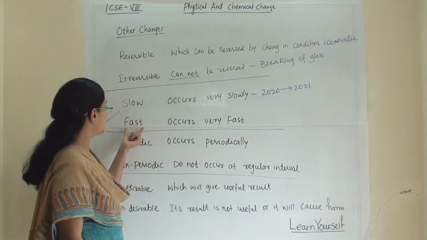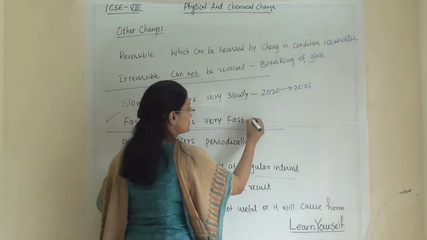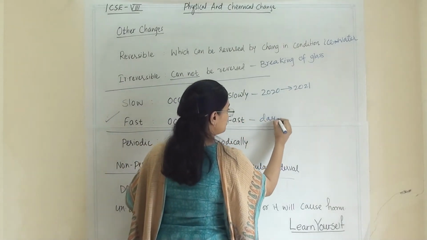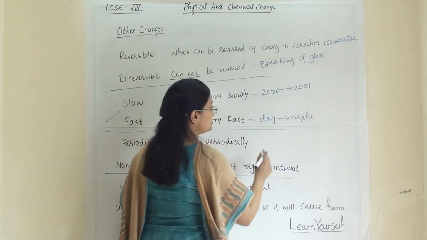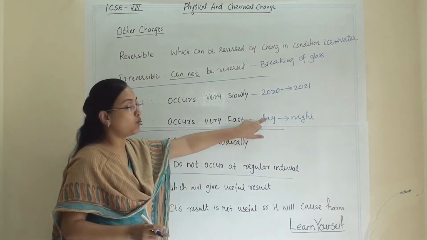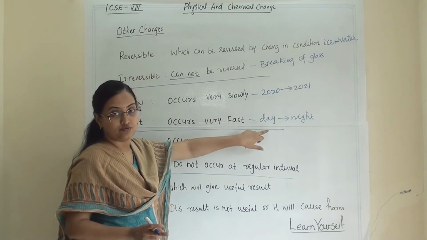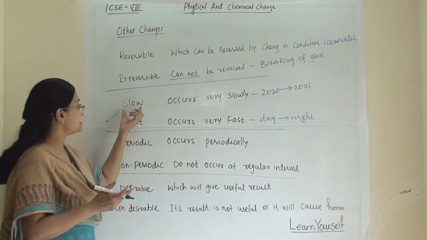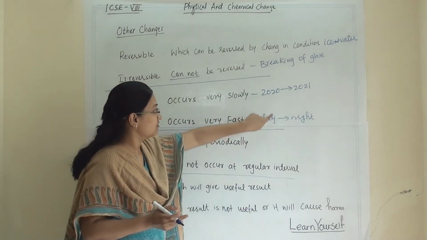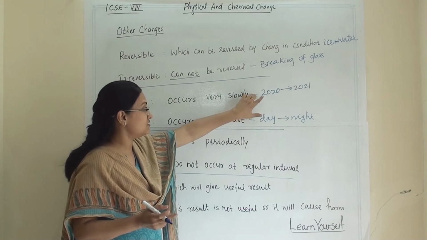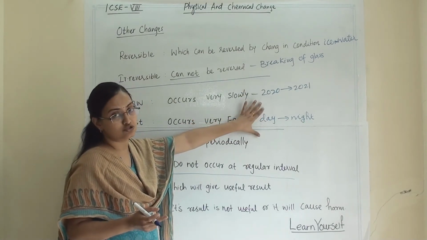Next is fast, very fast. Compared to this, day to night is fast. So it is always relative. When you categorize two changes into slow and fast, you have to differentiate between these two changes, which one is fast and which one is slow.